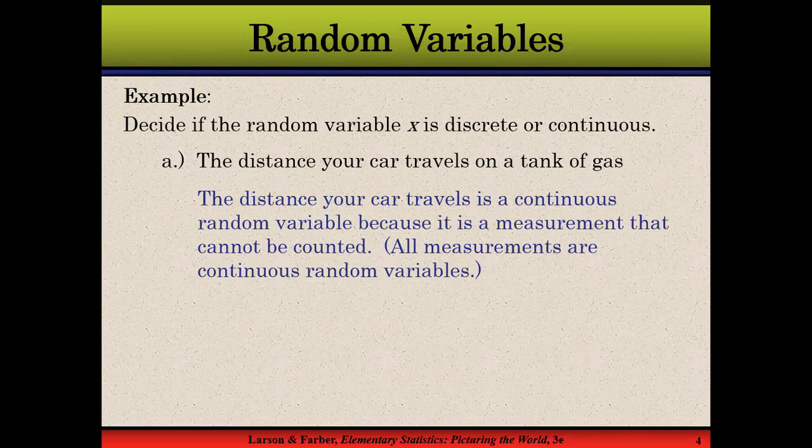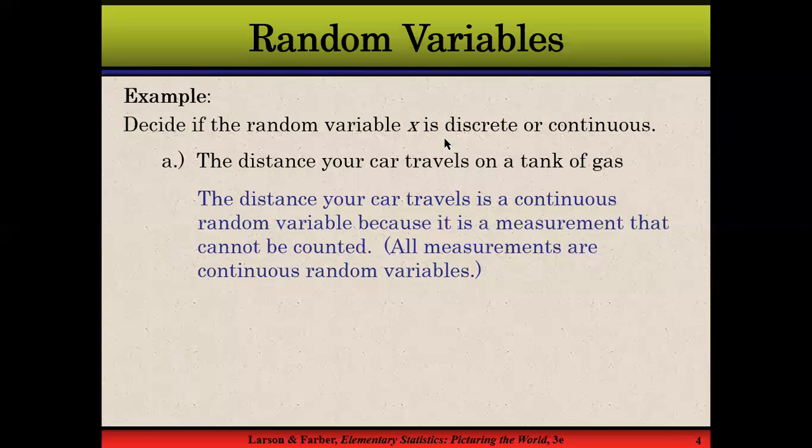Your car can travel up to 20.5 kilometers, or up to 1.5 kilometers, or any possible number. So that variable can be expressed in continuous form, with decimal values. So we will say this is a continuous variable: the distance a car travels, in kilometers, is a continuous variable.